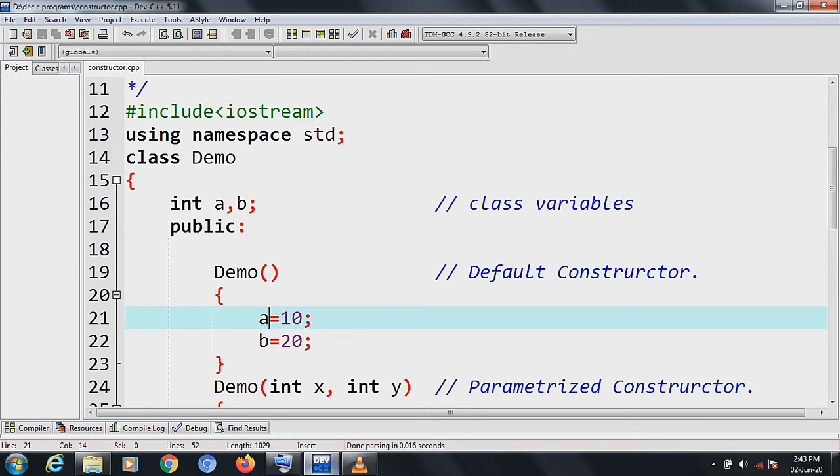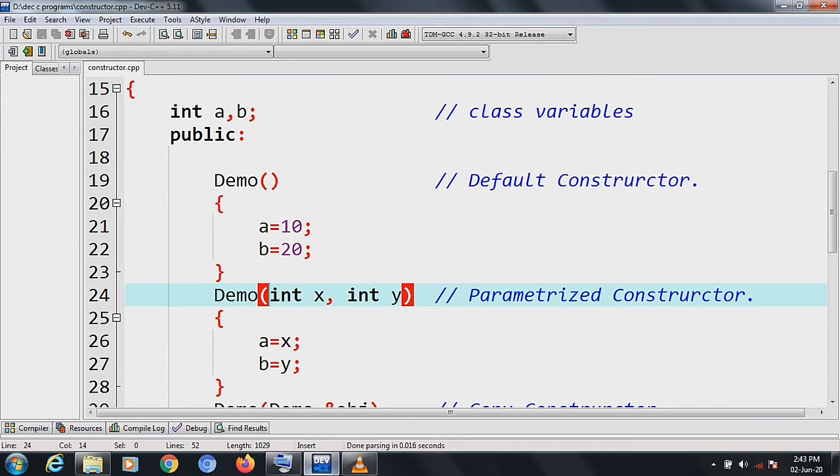In the second constructor we have taken two arguments, int x, int y. That is why we are calling it the parameterized constructor, because these are also called the parameters. You may call them arguments or parameters, the things are the same. So in the second constructor demo, we are taking two variables, int x and int y. In the parameterized constructor, I have copied the value of x into a and the value of y into b.